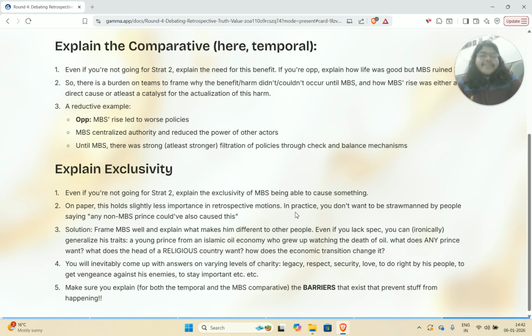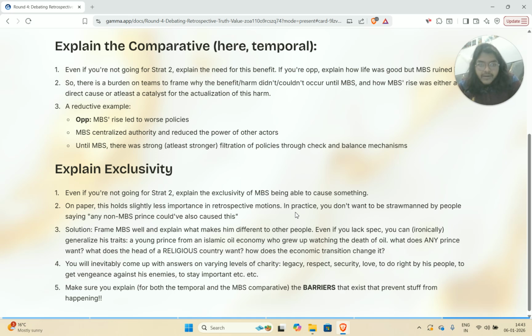And here is where I might be a little bit of a hypocrite, but I just want to be a little practical. Even if you're not going for Strat 2, which is, if you remember, the burden 2 that we were talking about, to explain how the rise of only MBS has uniquely been good or bad, as compared to anyone else who could have risen or ruled Saudi Arabia, I still think it is good to go deep into explaining why the exclusivity of why MBS is an important actor and is able to cause something. Why is this something that I'm talking about at all?